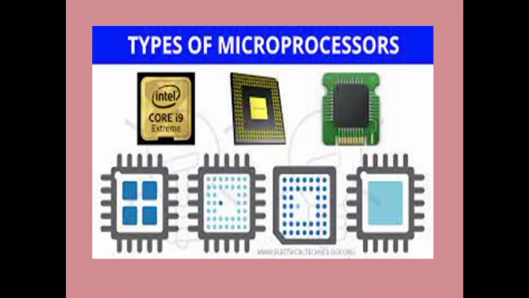These are examples of some microprocessor chips like Intel Core i9, i5, i7, Core 2 Duo, and dual core. Some examples of microprocessors are here in your image.